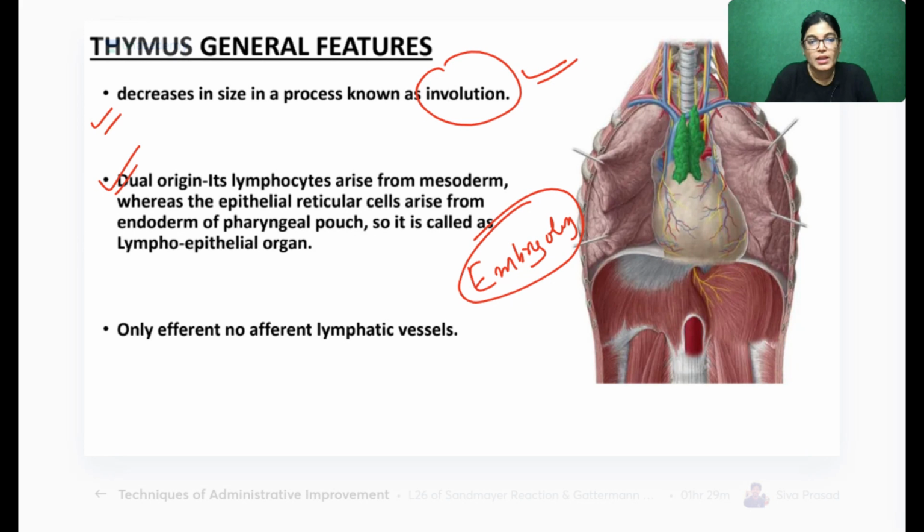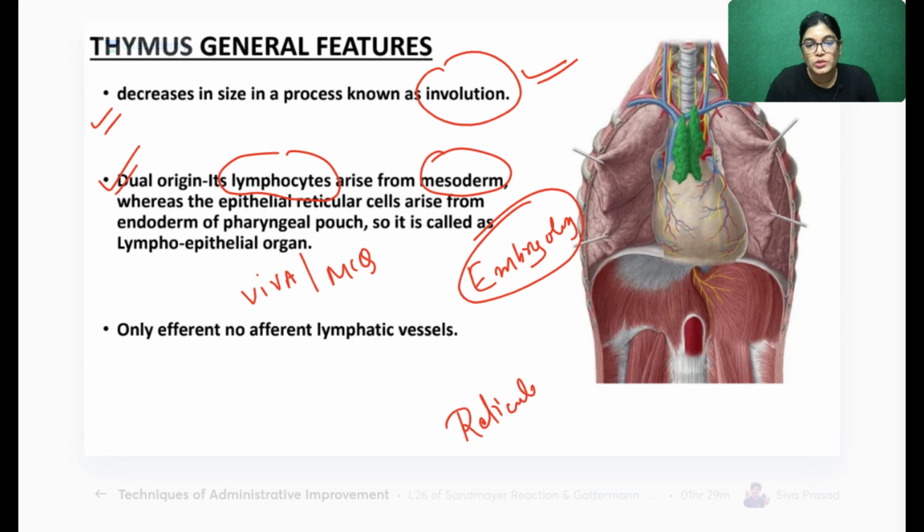One more point, very important for your MCQ and viva examination: what is the origin of the thymus gland? The thymus gland has lymphocytes, and lymphocytes originate from mesoderm. The cells lying in the thymus gland are reticular cells.